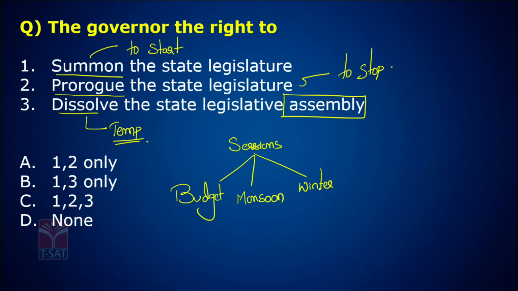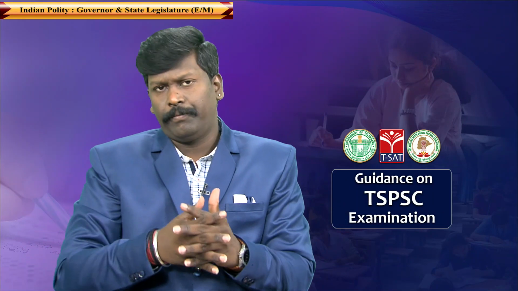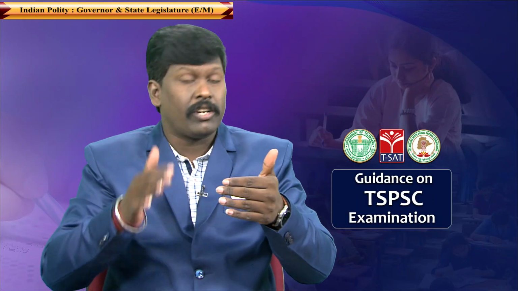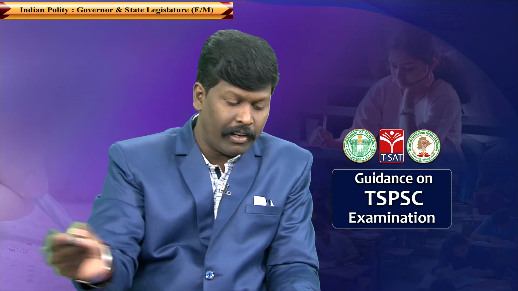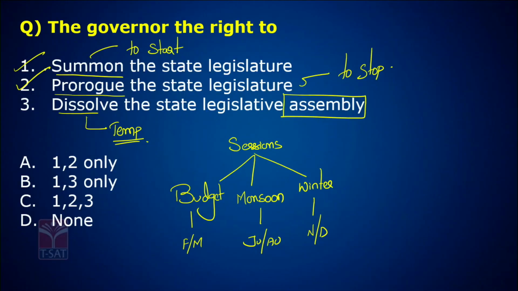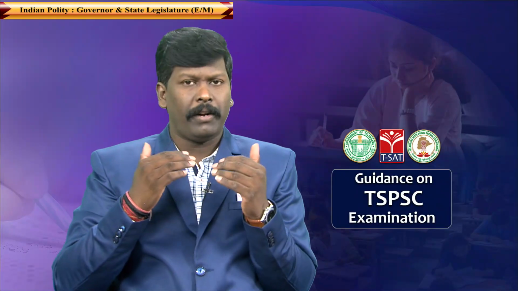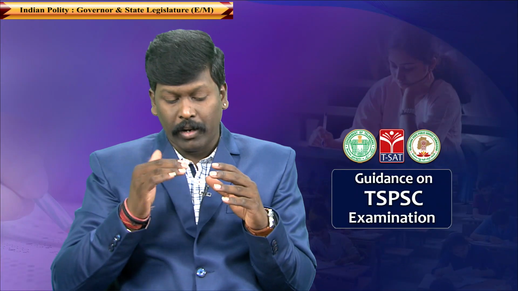See, generally budget session is in February, March, monsoon session in July, August, and winter session in November, December. Now here the question is, who starts the session of the state legislature? Who stops the session of the state legislature? The answer is governor. The Governor has the authority to start or stop the session of the state legislature, like the President. The President has the authority to summon the Parliament or prorogue the Parliament. Now look at the third statement.